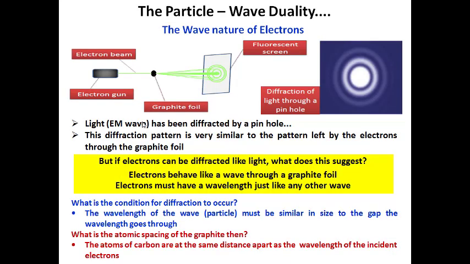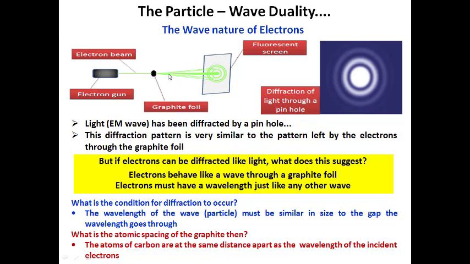Now we consider the second option, the wave nature of electrons. You say electrons are particles, right? So now we consider this experiment. We have an electron gun. From that electron gun we get a fine electron beam consisting of numerous electrons, which is focused towards a graphite foil.